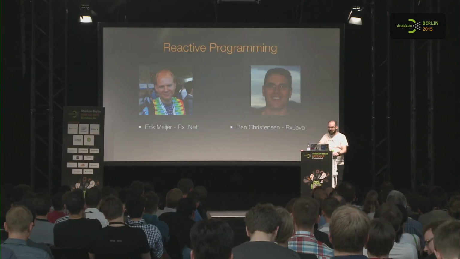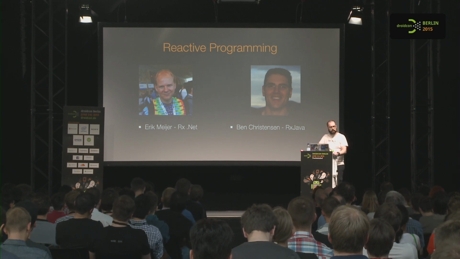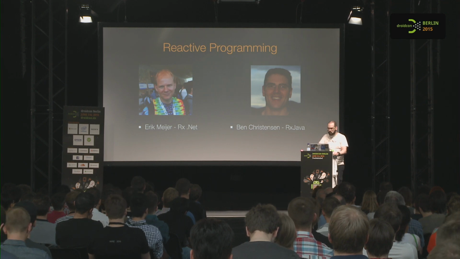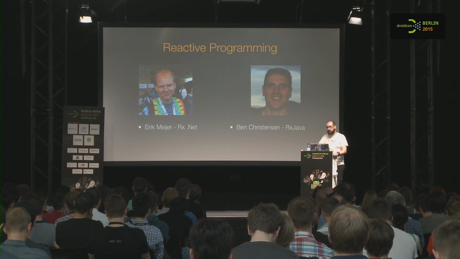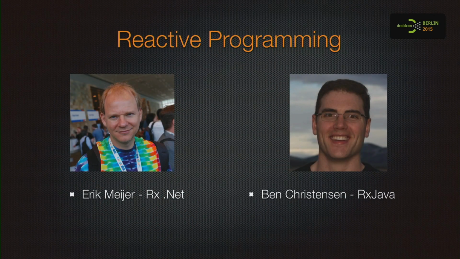Reactive programming is a new idea. It's based on the observer pattern. It's probably 40 years old, so it's quite new. It was made popular by Erik Meijer at Microsoft. He created Reactive Extensions for .NET, and then Ben Christensen at Netflix ported it to RxJava.